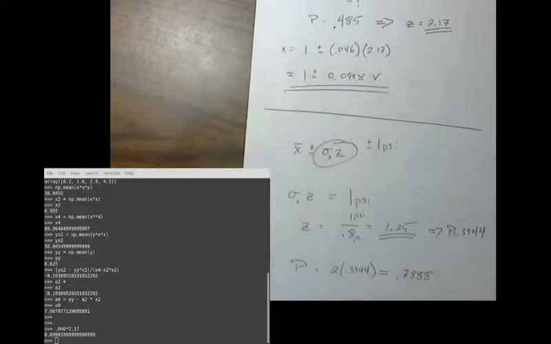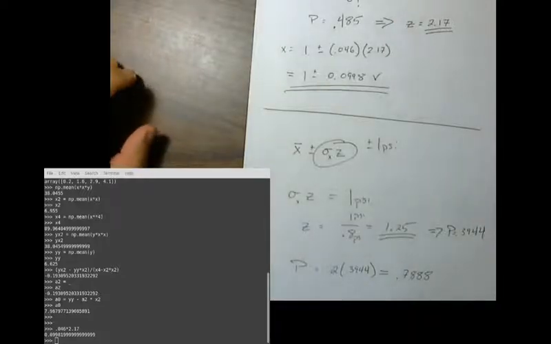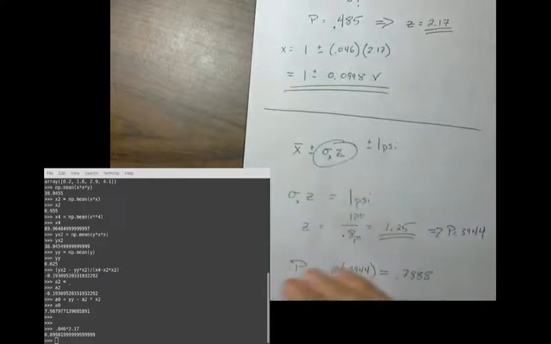So about 78.9%. And you knew you needed to do that because I'm pretty specific here. All right, 78.9%.